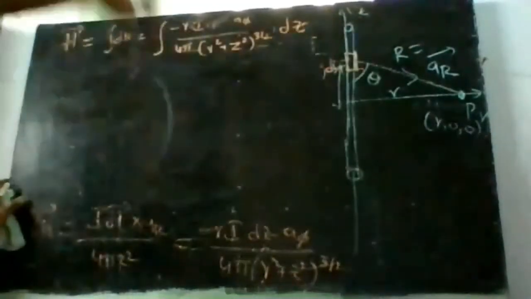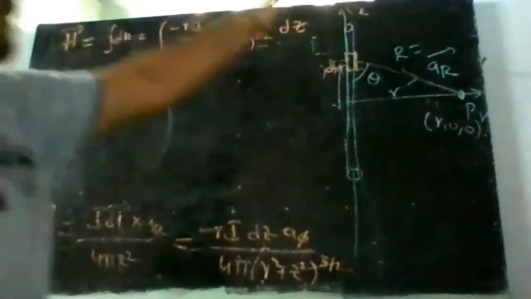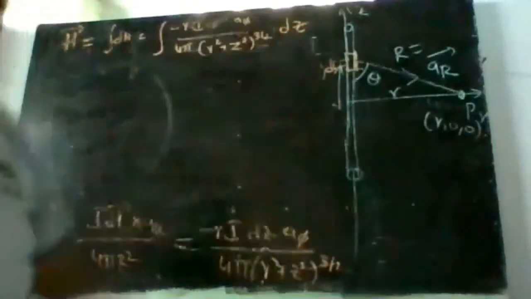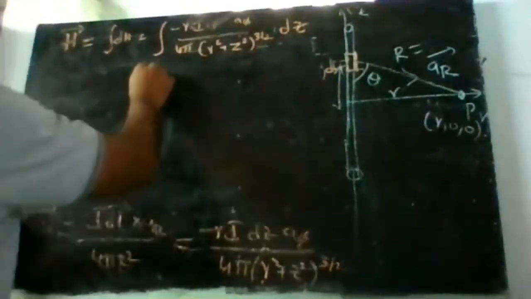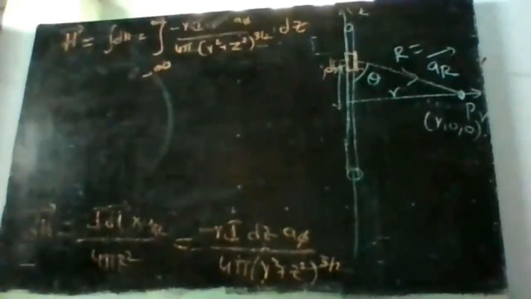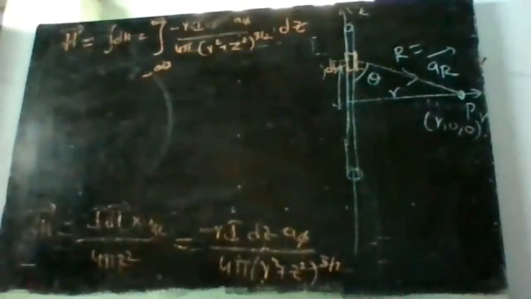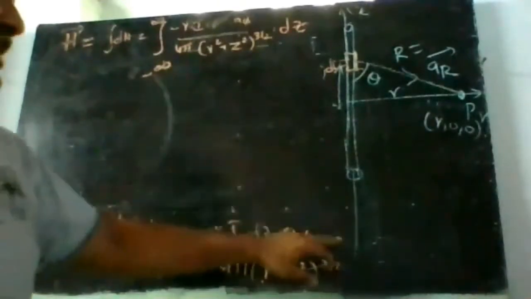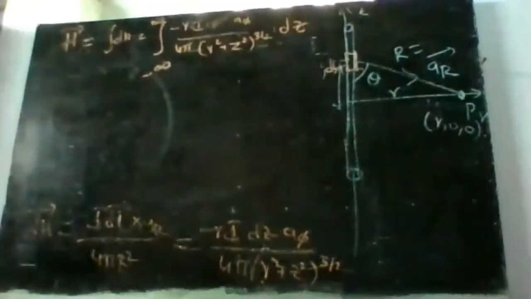So we have to integrate along z. What is the length of the conductor? The length of the conductor is infinity, so this limit extends from minus infinity to infinity. It's an infinite length conductor. Therefore the value of z is varying from minus infinity to infinity, and we have to integrate over minus infinity to infinity.